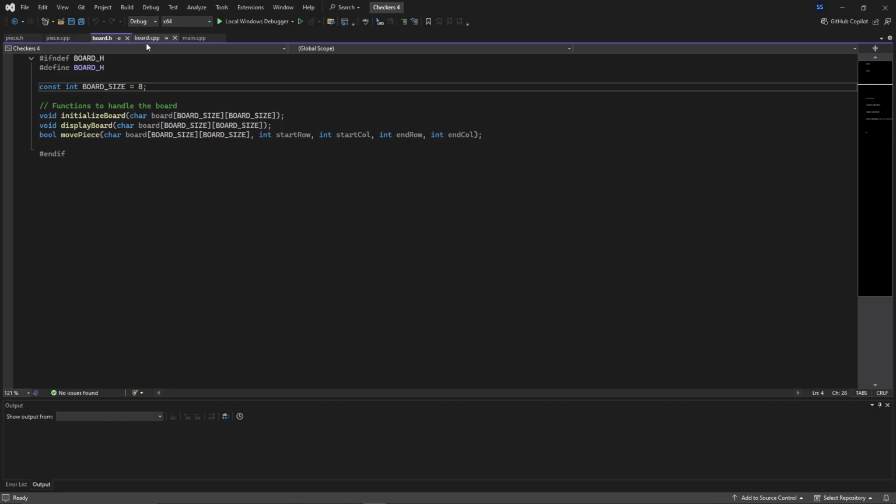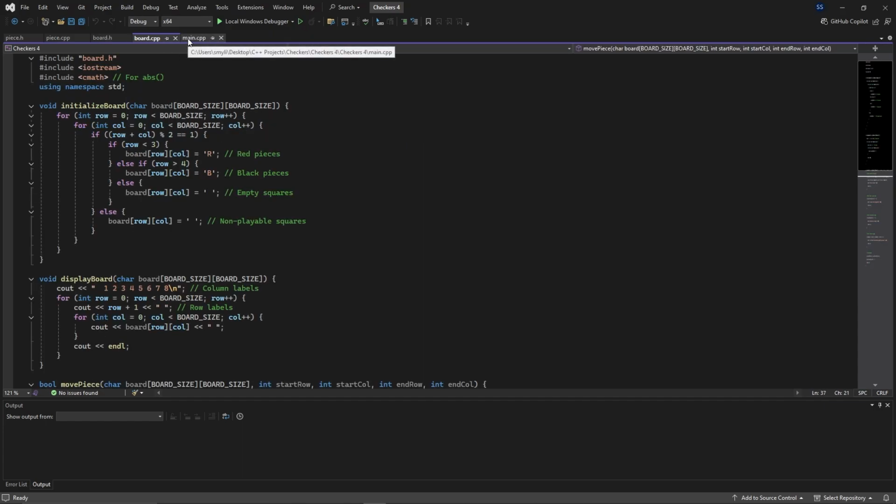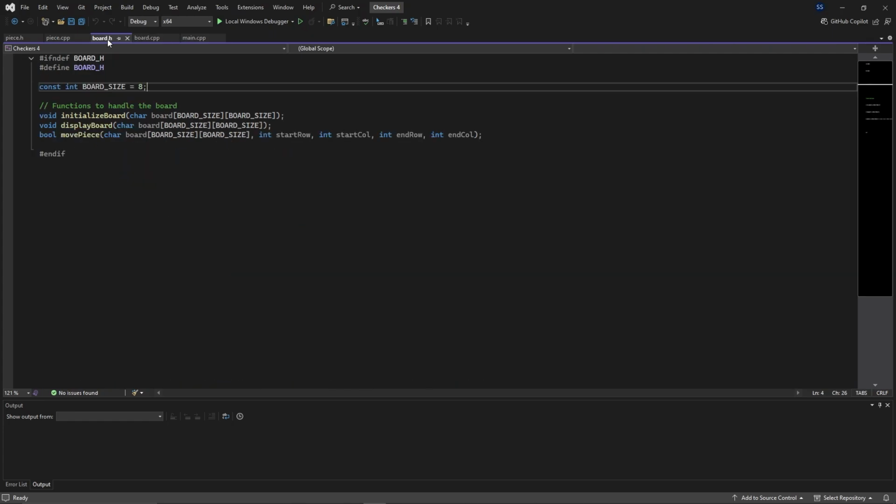All right, we're going to have to look that up. Where did they get board from? Board.h, board.h. Is that what they're talking about? Board size, board size. Let's ask ChatGPT.